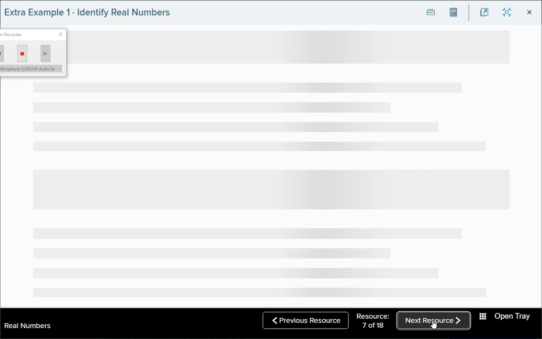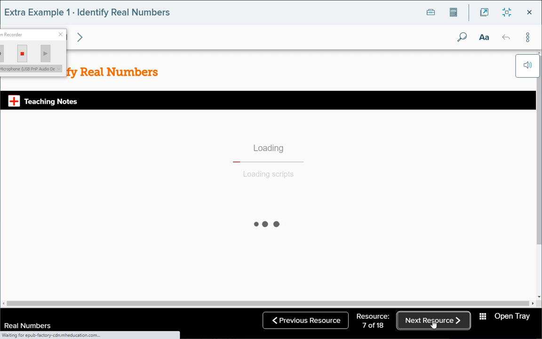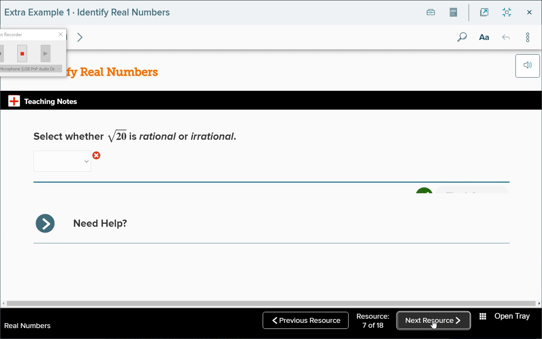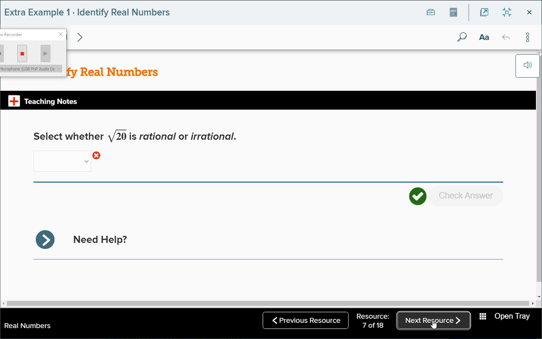What about this number? Square root of 20. Is square root of 20 rational or irrational? If you say rational, raise your hand. If you say irrational, raise your hand. Julia, why'd you say irrational? Because it's not a perfect square. Thank you, because 20 is not a perfect square. If you were to try to find the square root of 20, it is never going to stop. It's going to keep going. It's going to stop on your calculator because your calculator screen is this big. Does that make sense?